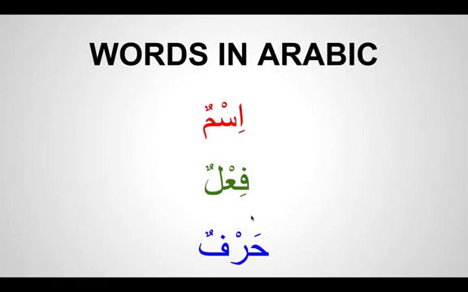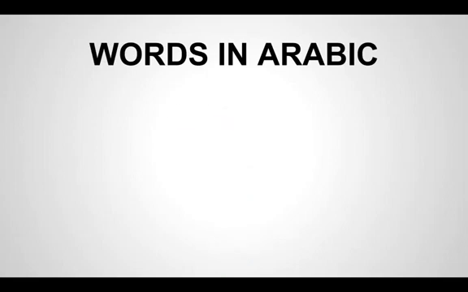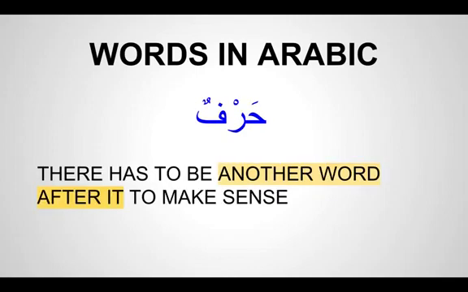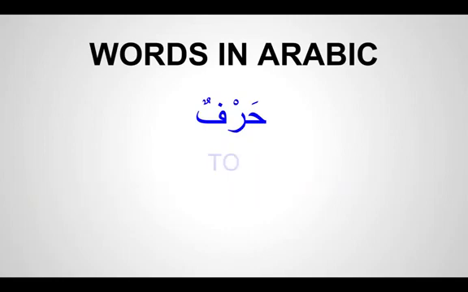We will begin, inshallah, with the easiest word to remember, and that is harf. So what is a harf? Harf is a word that makes no sense on its own. There has to be another word to come after it to make some sense. Let me give you an example. If I just say to, it doesn't make any sense.